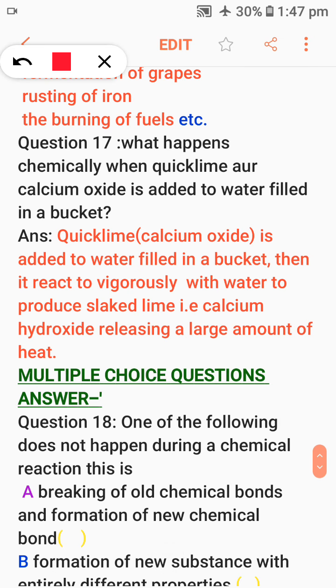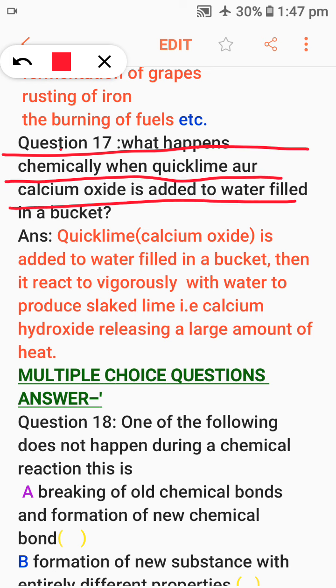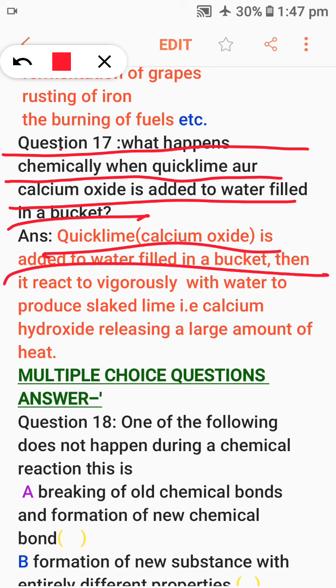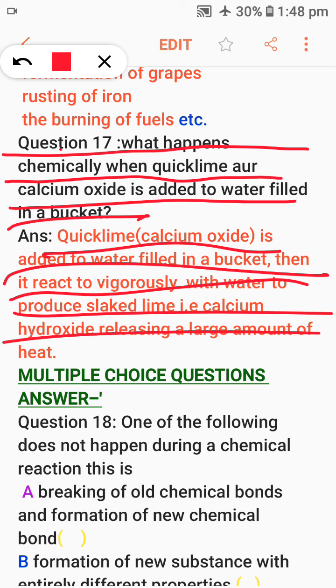Question number 17. What happens chemically when quicklime is added to water filled in a bucket? Quicklime we also call calcium oxide. The answer is very simple. Quicklime, when added to water filled in a bucket, reacts vigorously with water to produce slaked lime, that is calcium hydroxide, releasing a large amount of heat.